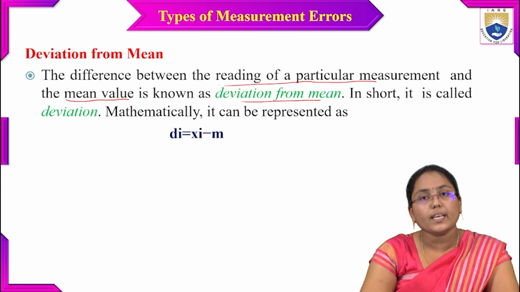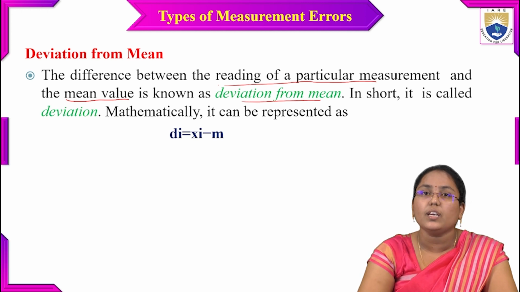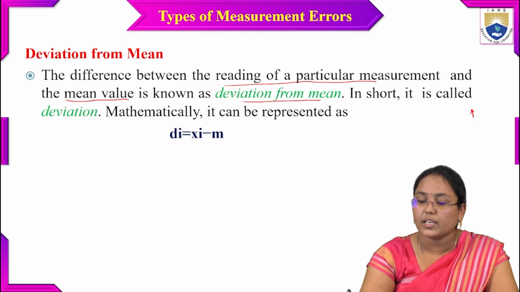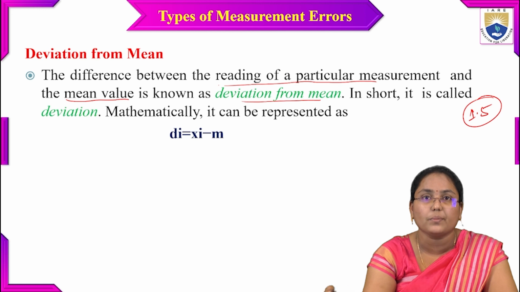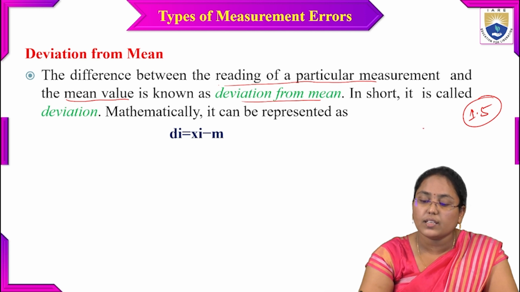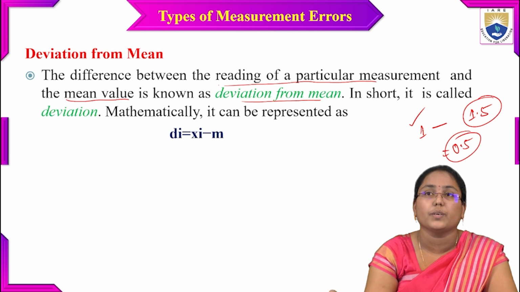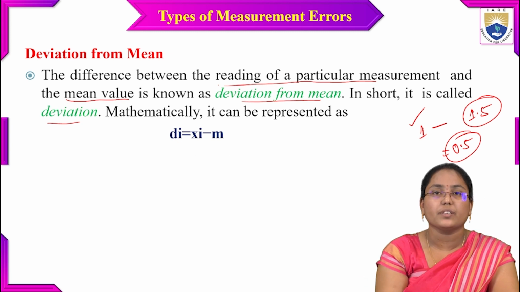So by taking the deviation from mean, we can find how much error there actually is in the measurement process. If the mean value I got is 1.5, I'll say that this might be the true value. Now if the measurement I get in the measurement process, xi, is 1, the deviation will be 0.5. So I can say this is the error in the particular measurement process. In short, it is called a deviation, and mathematically it can be represented as